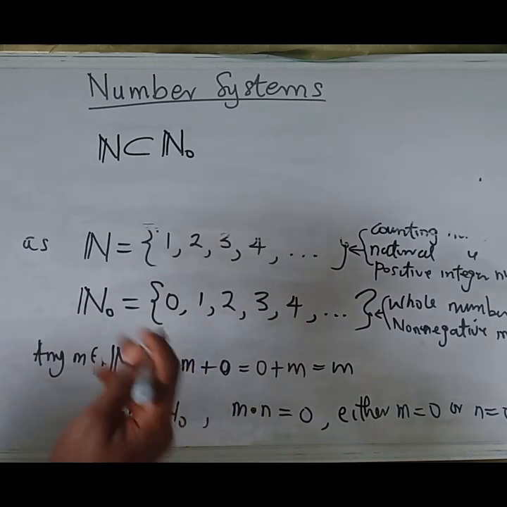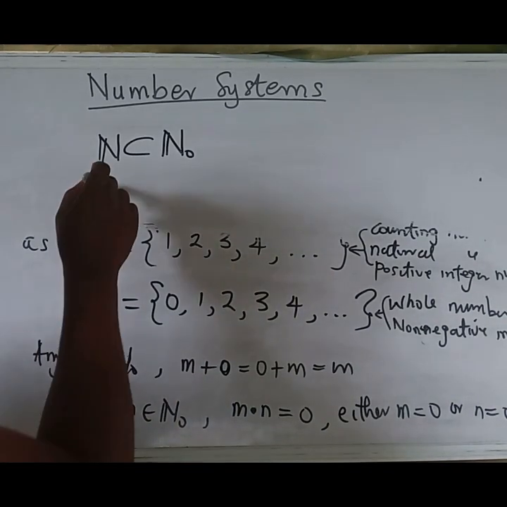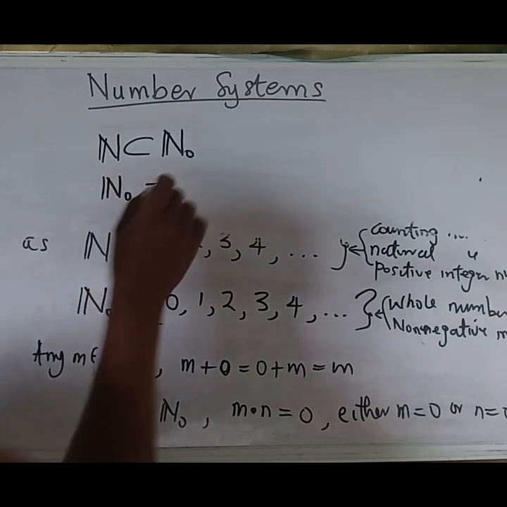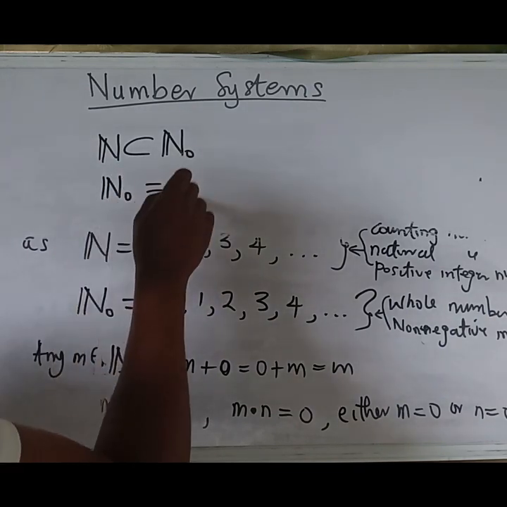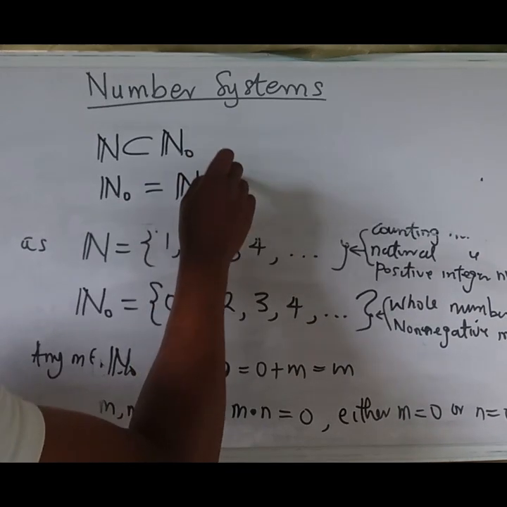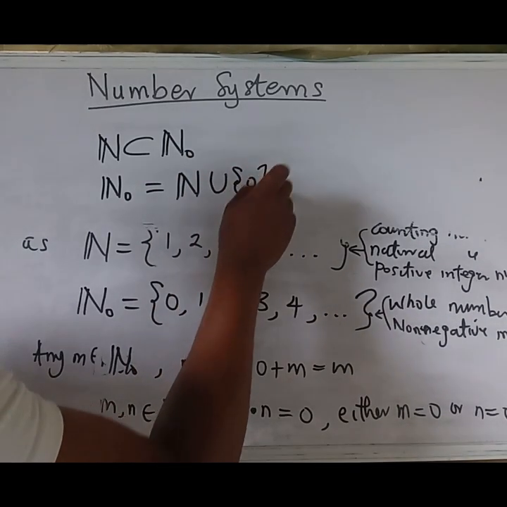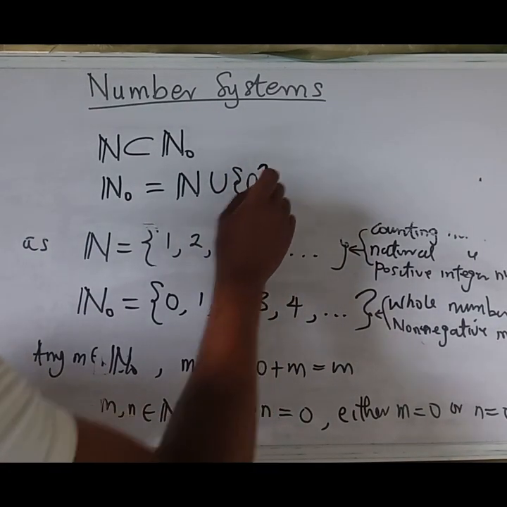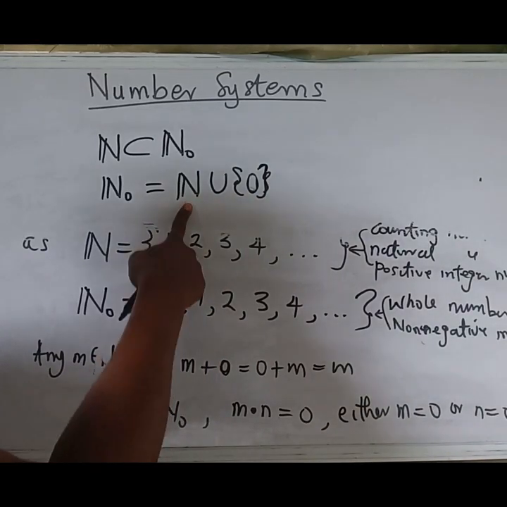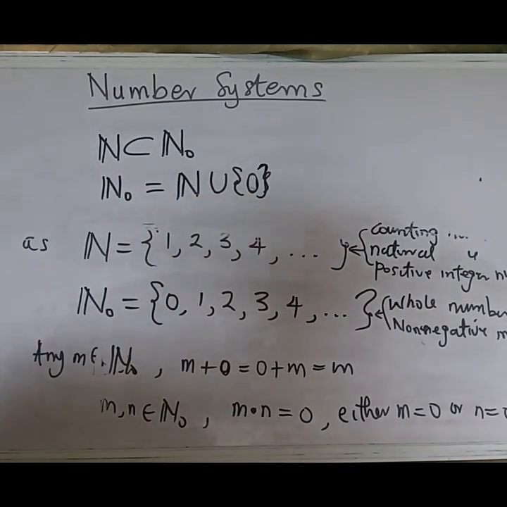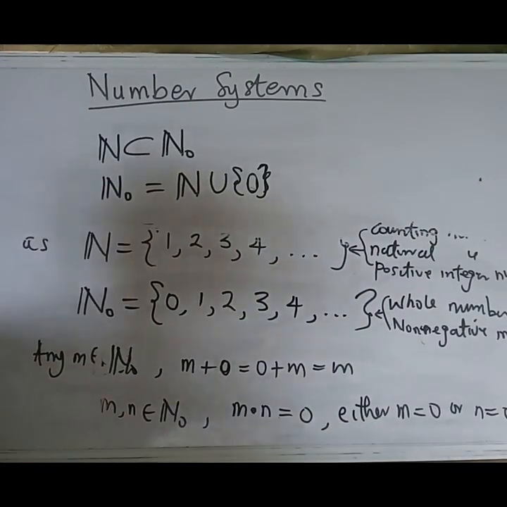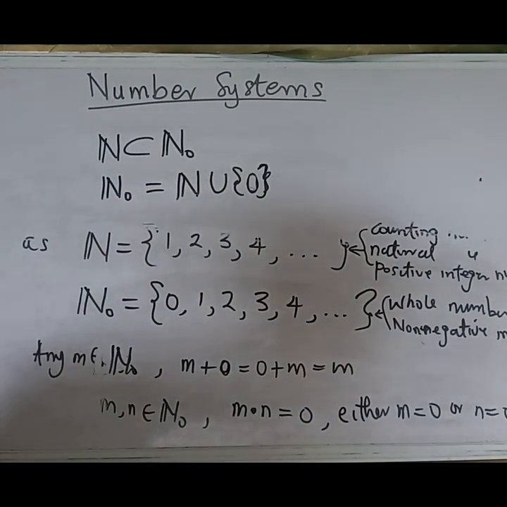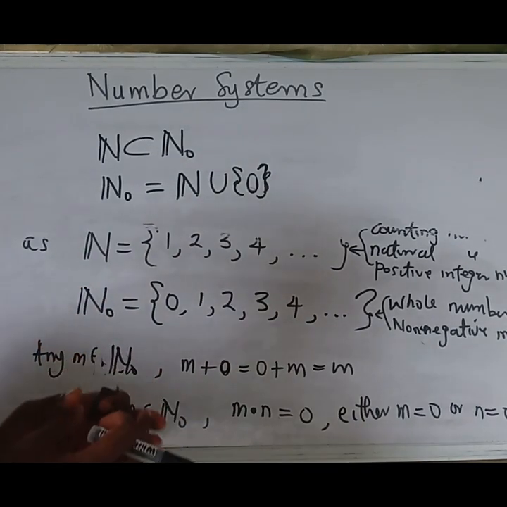Because of this, let us make another simple mathematical expression: N naught is equal to N union the singleton set containing 0. So the set of one number, 0, union the natural numbers gives us N naught. These are just simple relationships between the natural numbers and the whole numbers.